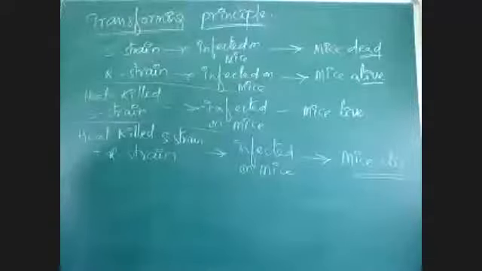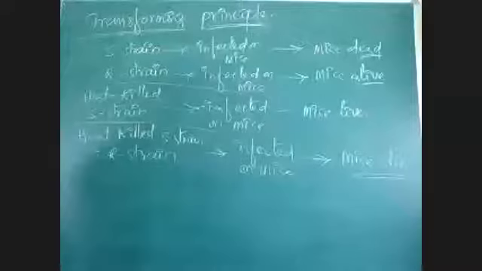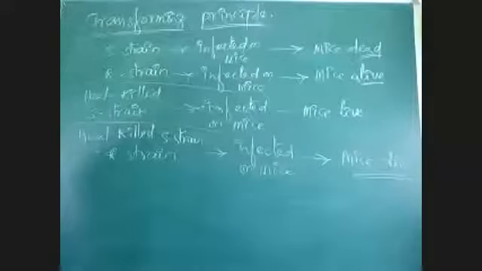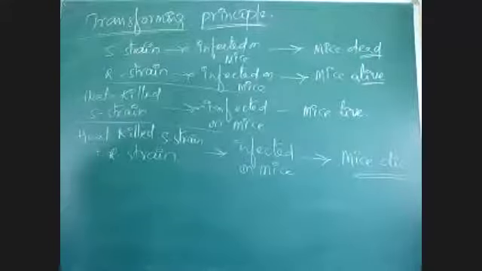Transformation of genes from S strain to R strain. Good. Some virulent S strain is transformed to R strain.